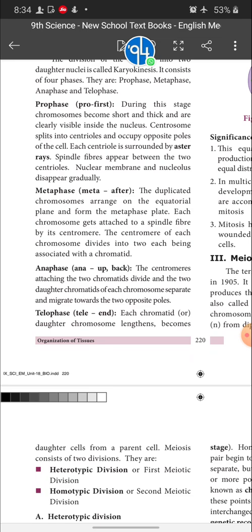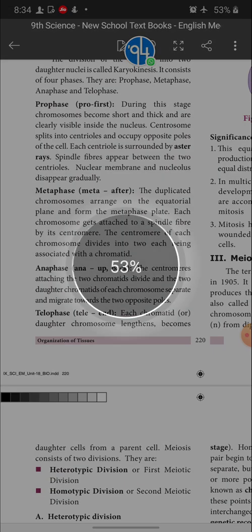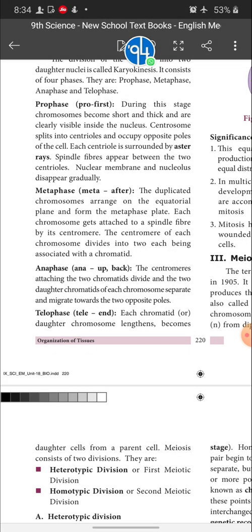The duplicated chromosomes are arranged on the equatorial plane and form the metaphase plate. I said with the diagram, the duplicated means what? Conversion of chromatin reticulum into chromosome. These chromosomes are arranged in the equatorial region and form a metaphase plate. Each chromosome gets attached to a spindle fiber by its centromere. The centromere of each chromosome divides into 2, each being associated with a chromatid.